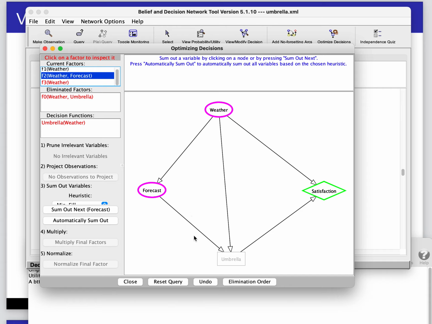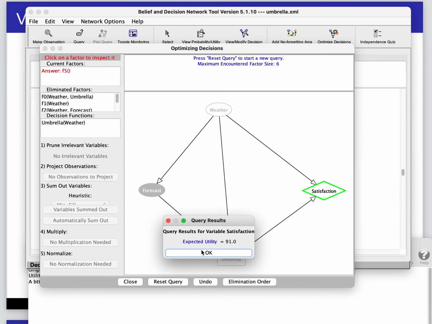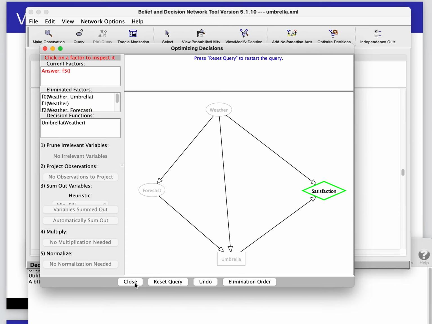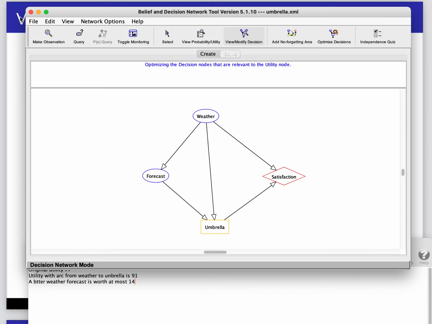All right, you still have to sum out all the other variables to do that. That's going to create a factor of ones, and the weather is going to do that, and we're going to get a utility of 91. Okay, so let's look at this other one here.